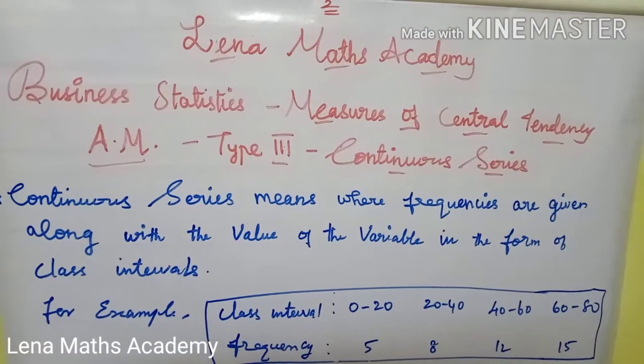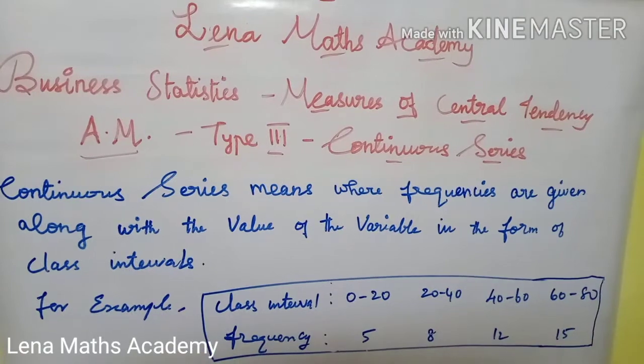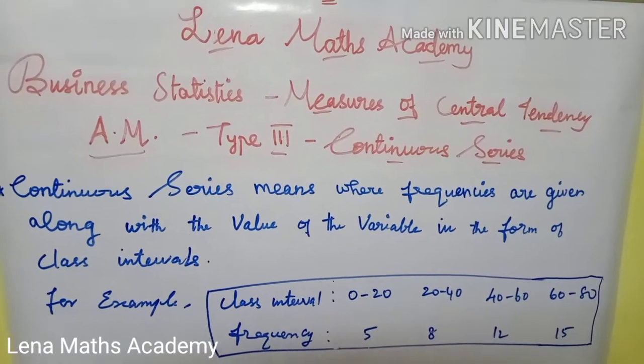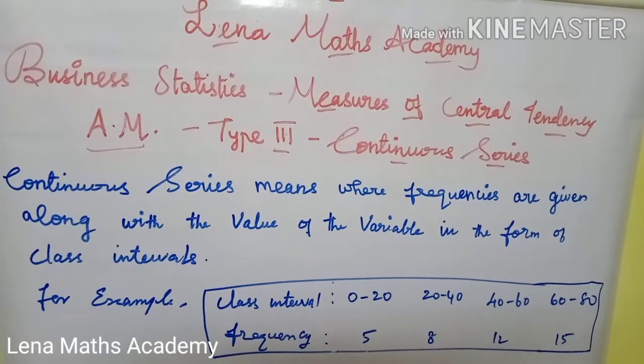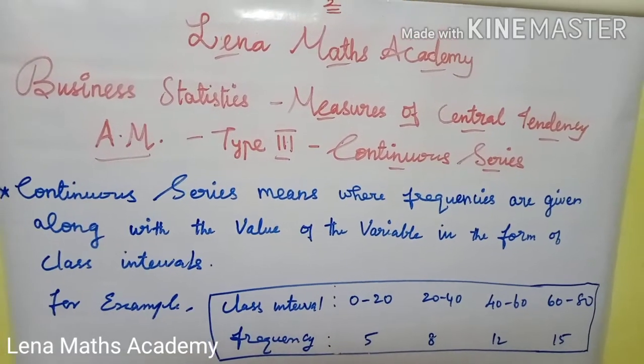Name of the paper: Business Statistics. One of the units is Measures of Central Tendency. In this video, we will discuss the arithmetic mean in continuous series. This is the most important form.